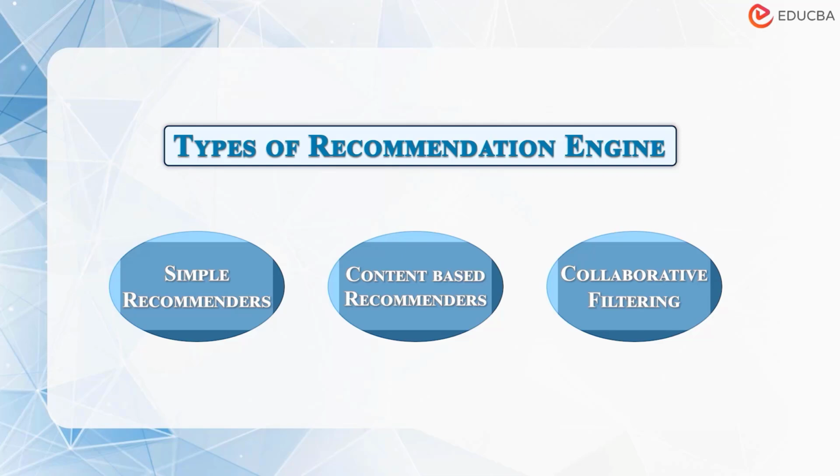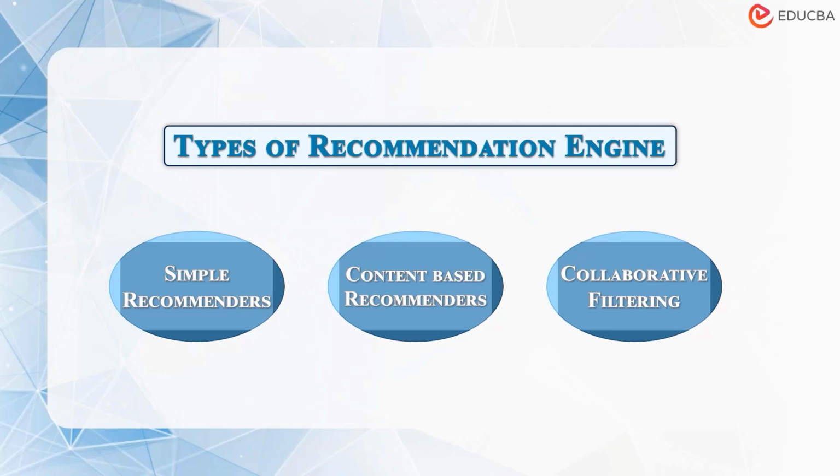Content-based recommenders are recommendation engines which suggest similar items based on a particular item. This system uses item metadata such as genre, director, description, actors, etc. for movies to make the recommendation. The general idea is that if a person liked a particular item, he or she will also like an item that is similar to it. For example, on Netflix, if you have watched a Shah Rukh Khan movie, then you will also like other Shah Rukh Khan movies. If you like comedy movies and have watched two or three of them, Netflix will suggest comedy movies. So these recommender systems are built based on the similarity of items.